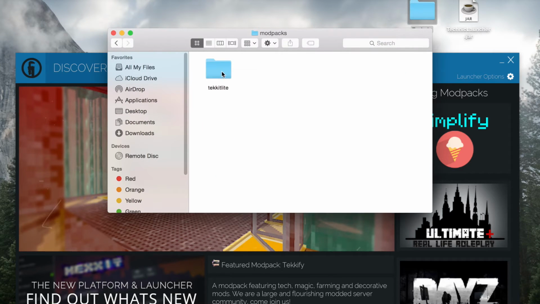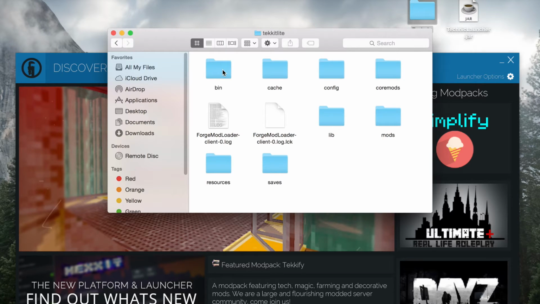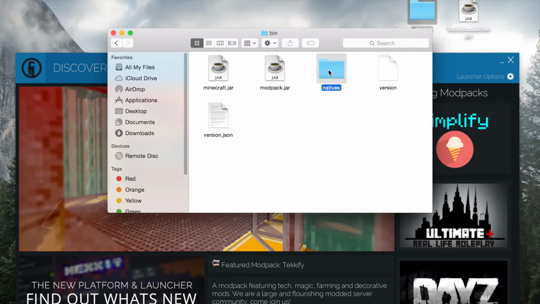After you open the folder, which is right over here, you'll want to click on mod packs and then the mod pack that you'll want to fix. For this video I'm using Technic Lite, but it works on Hexit, Technic Classic, Technic, everything. So after that you'll want to click on the mod pack you want to fix. You will want to click on bin, natives, and here you will have a couple of files.